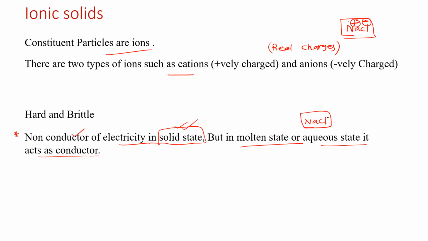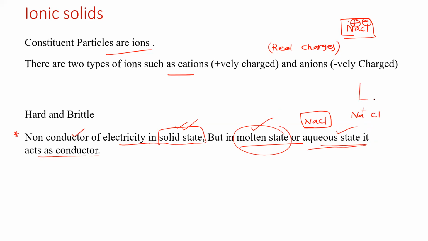For the molten state, it will be only the constituents, not in water. If it is in an aqueous state, it will be considered a solution. This is a liquid, not a solution. Here also, it consists of Na plus and Cl minus ions only.